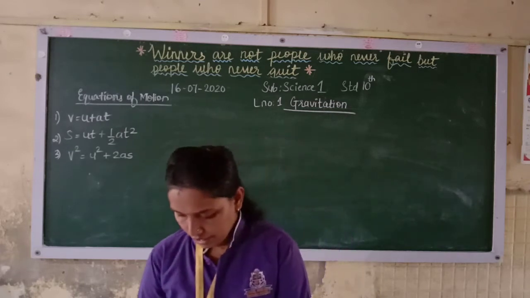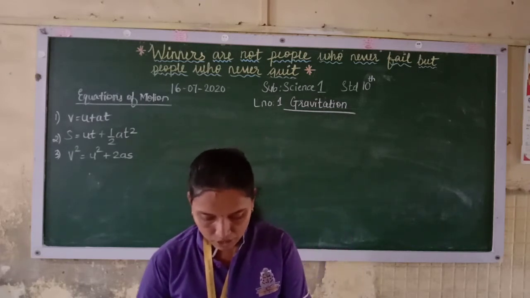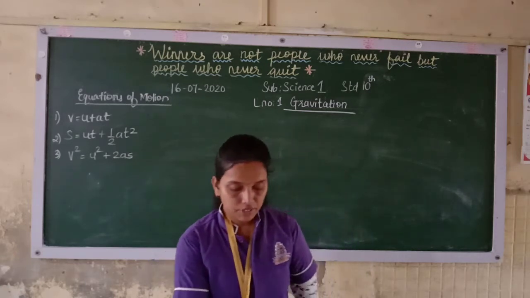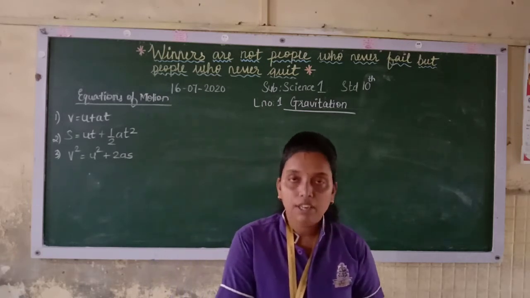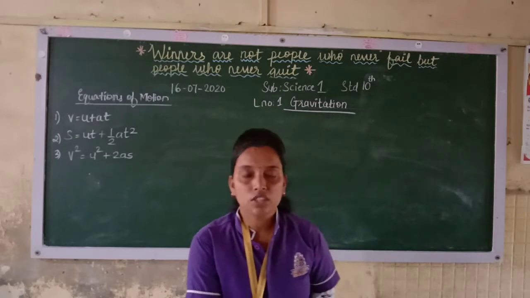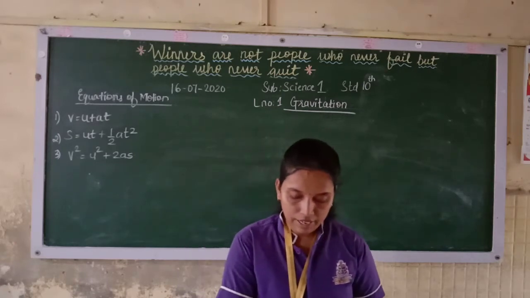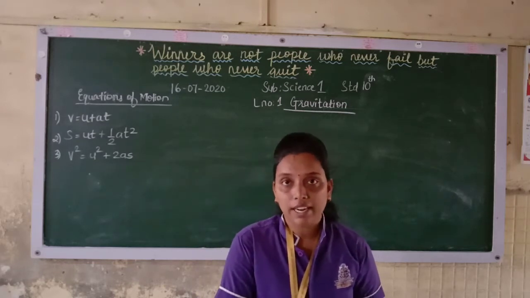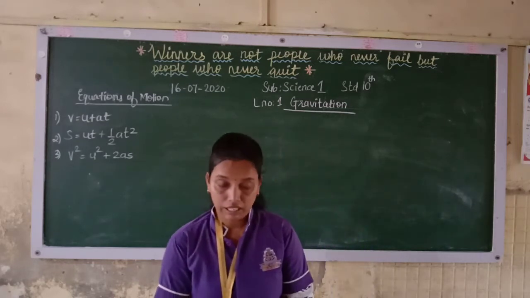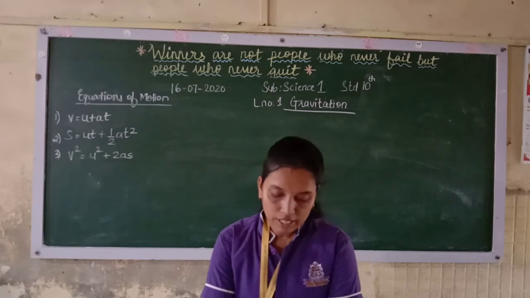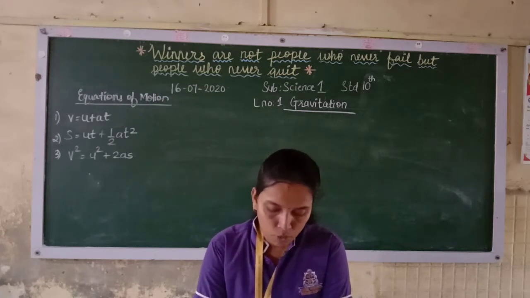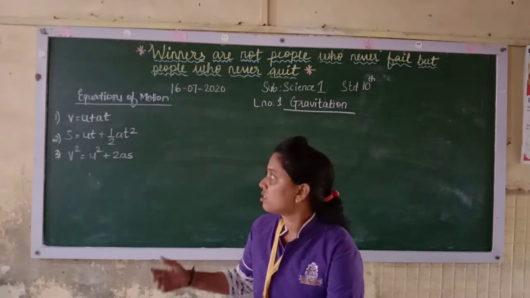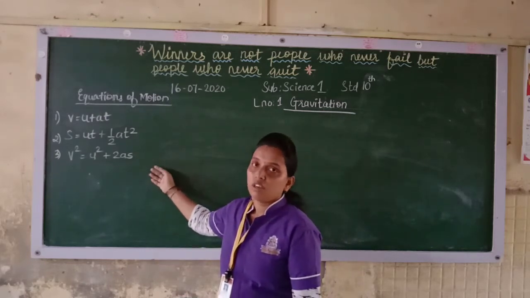Now if you see page number 2, you will get the introduction of the scientist they have given here. Now Sir Isaac Newton, he was born in 1642 and he lived till 1727. He was one of the greatest scientists of recent times. So see, he was born in England. He gave his laws of motion and the equations of motion.